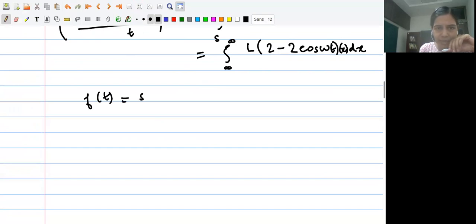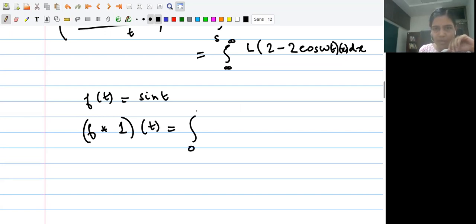F is sine t and I am considering f convolved with 1. So this is by definition a certain integral from 0 to t, and what is it? Or let me take cosine rather than sine. Let me take cosine.